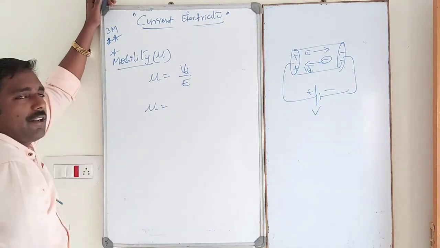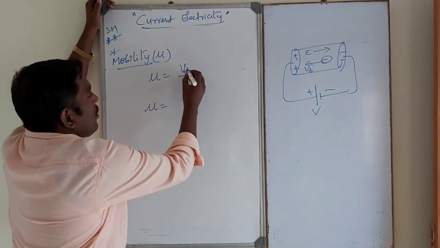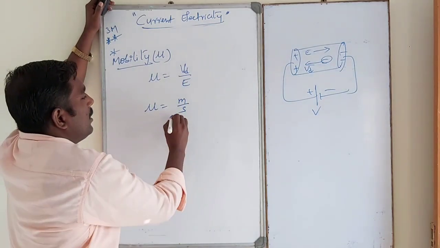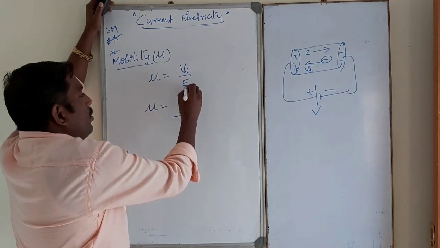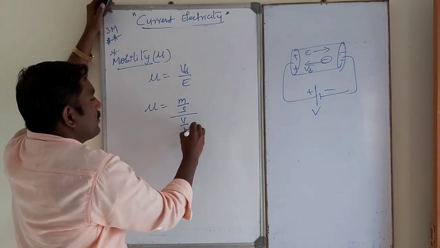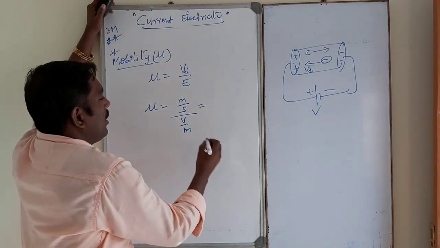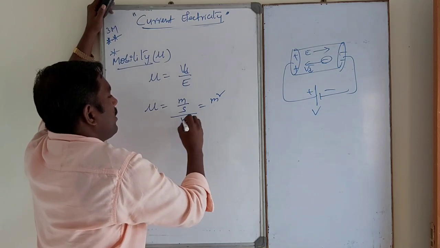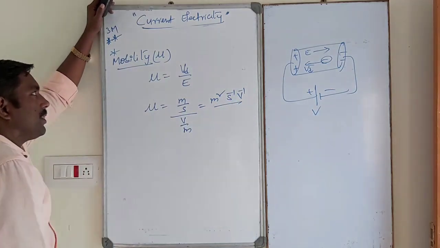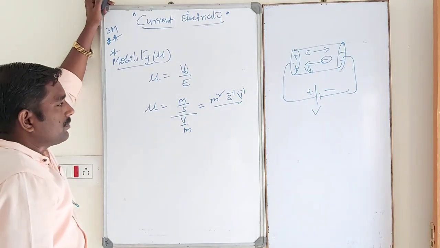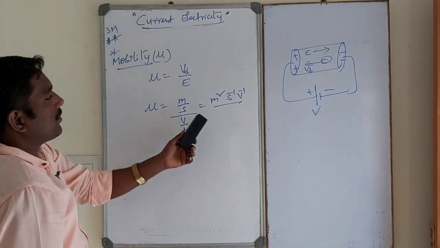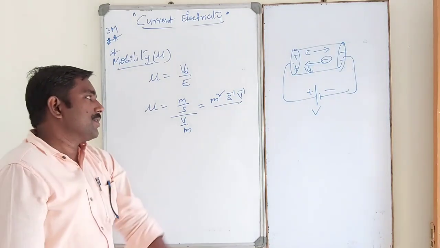The SI unit of velocity, meter per second, divided by electric field, volt per meter or newton per coulomb. So the SI unit of mobility is meter square, second inverse, volt inverse.